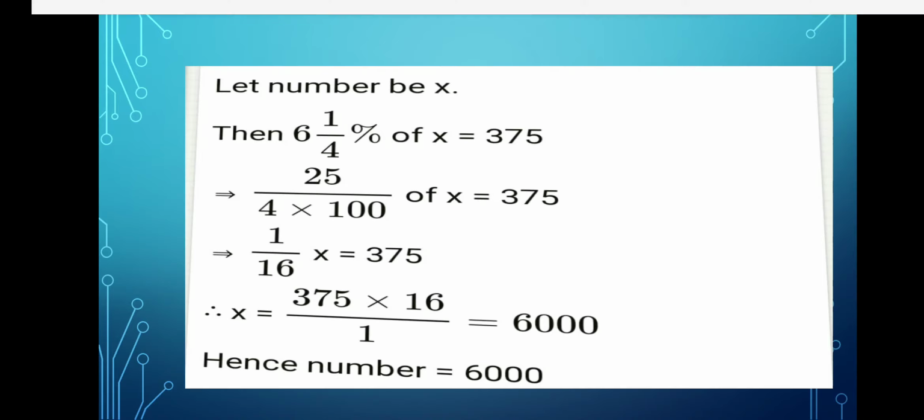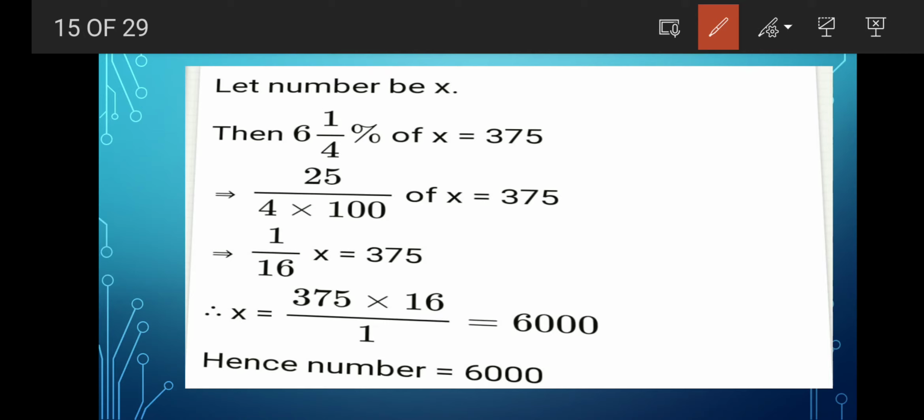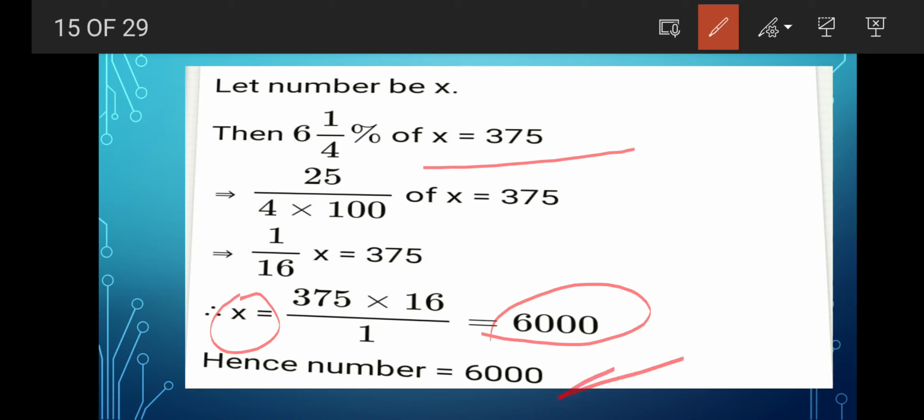Now the next: 6 1 by 4% of what number is 375? So let the number be what? X. So 6 1 by 4% of x is 75. This is the equation, and then we will solve this equation. When we find the value of x, you will get what here? 6000. So the answer is 6000.